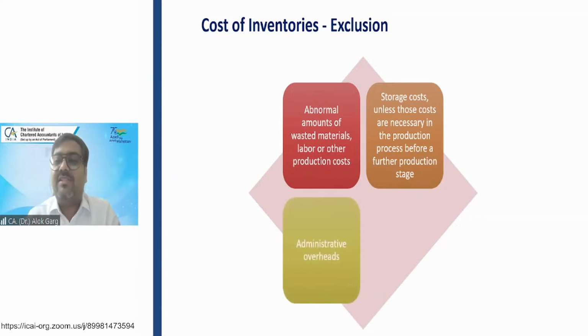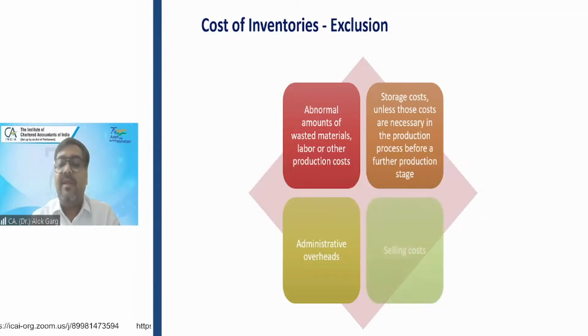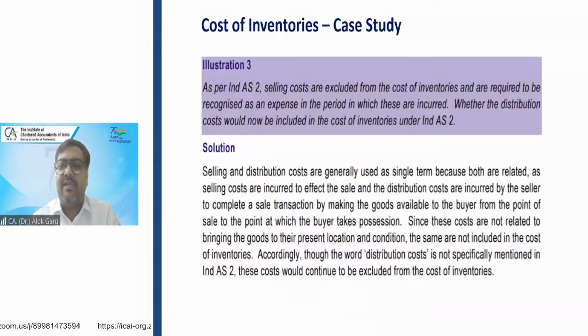Administrative overheads. There is a security guard who is watching those inventories. The salary of the security guard is not a cost of inventory. It is a P&L item. Selling cost. You are advertising. You have seen Amul butter, Pepsi, Maggie, where actors or actresses are doing brand promotion. So these advertisement costs are not a cost of inventory. It is a P&L expense.